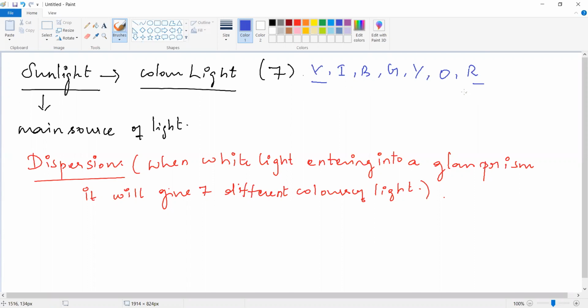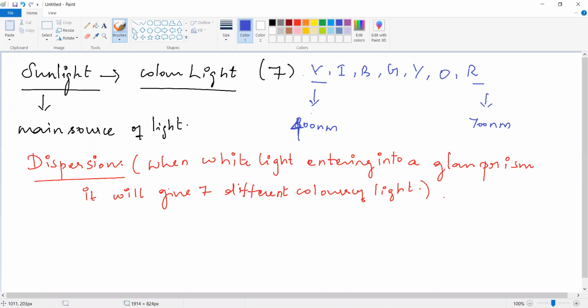The wavelengths are different for every color, ma'am. Very good, exactly, the wavelengths differ. Here the wavelength of violet is 400 nanometer, and red is 700 nanometer. So the wavelength increases from first to last.